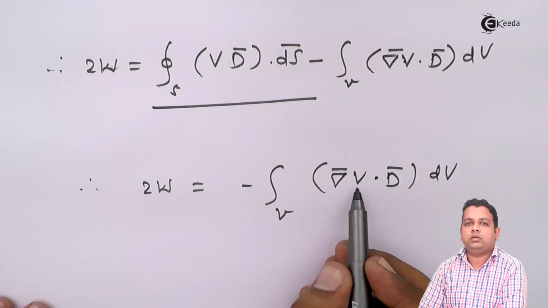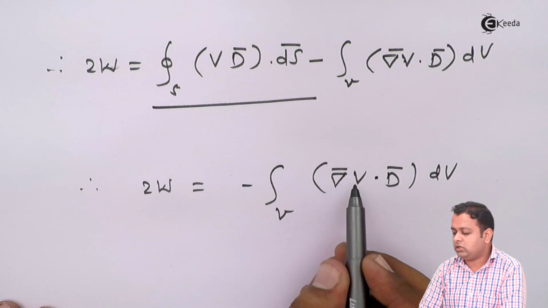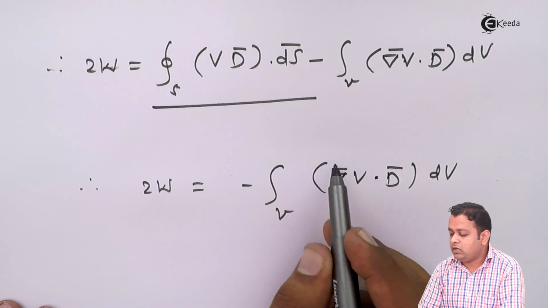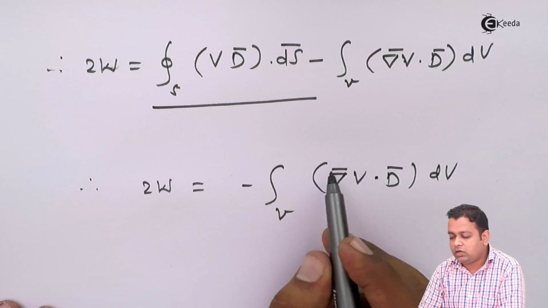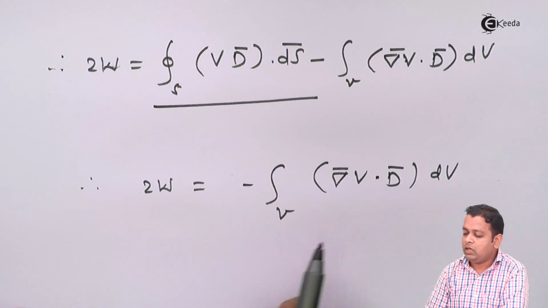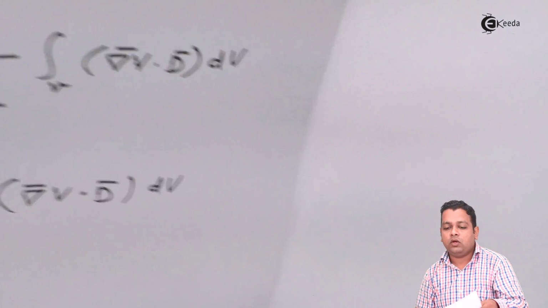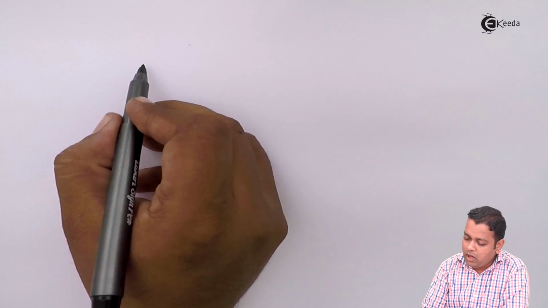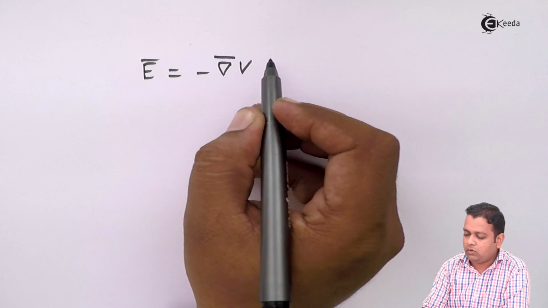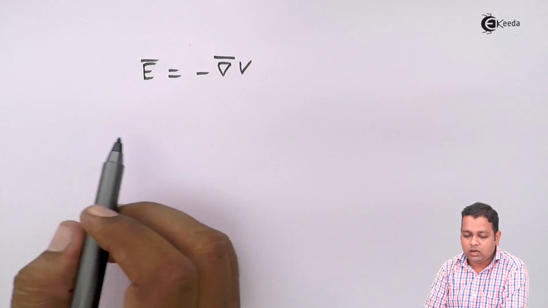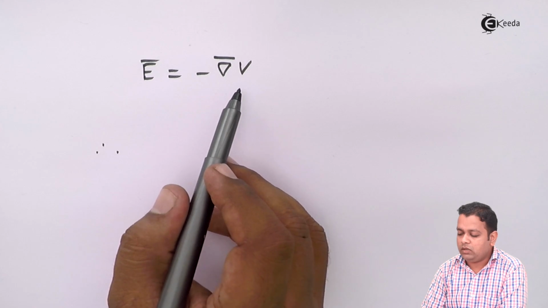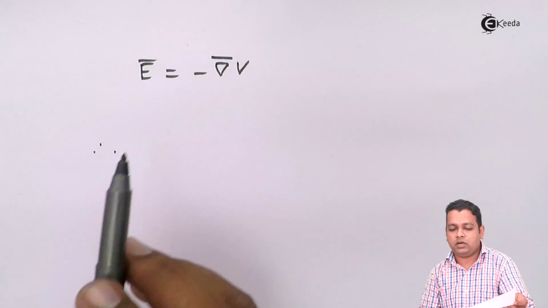So del bar V, there is no dot or cross in between. V is the electric scalar potential, so it becomes the gradient, that is the potential gradient. It is the representation of the potential gradient dot product with the electric flux density. Now for the potential gradient, we know the relation that E bar is equal to minus grad V. Hence in that equation, in place of grad V, we will be using the electric field intensity.